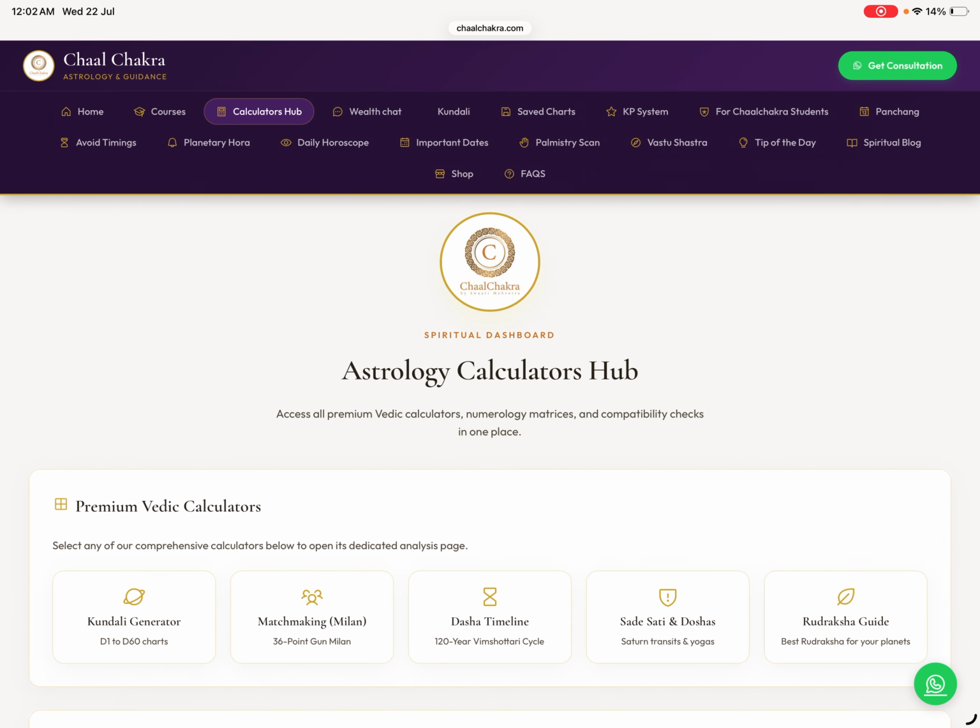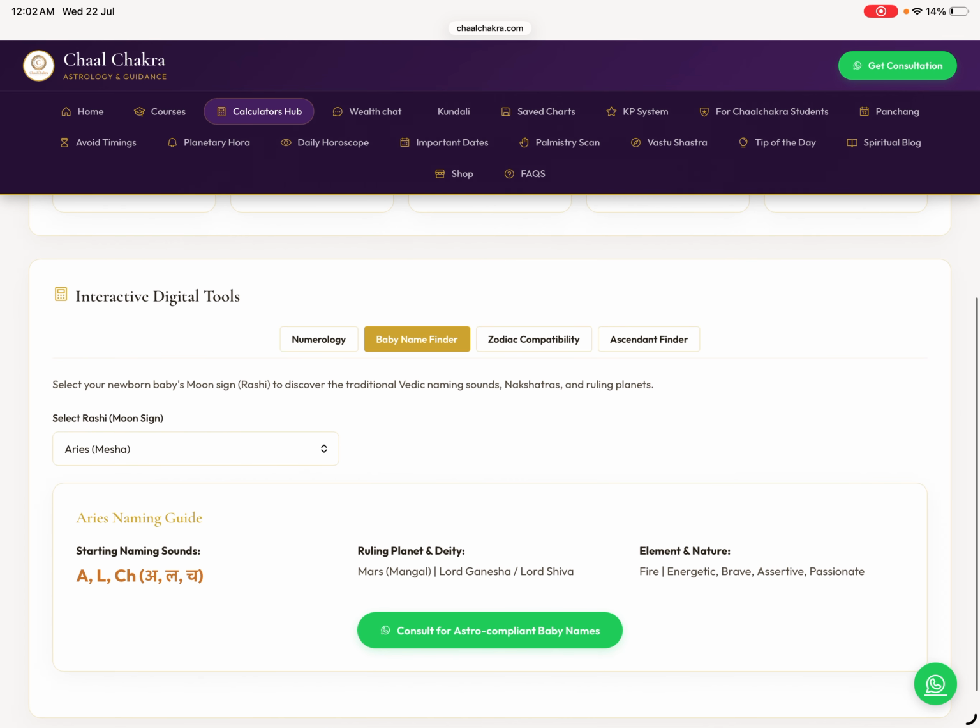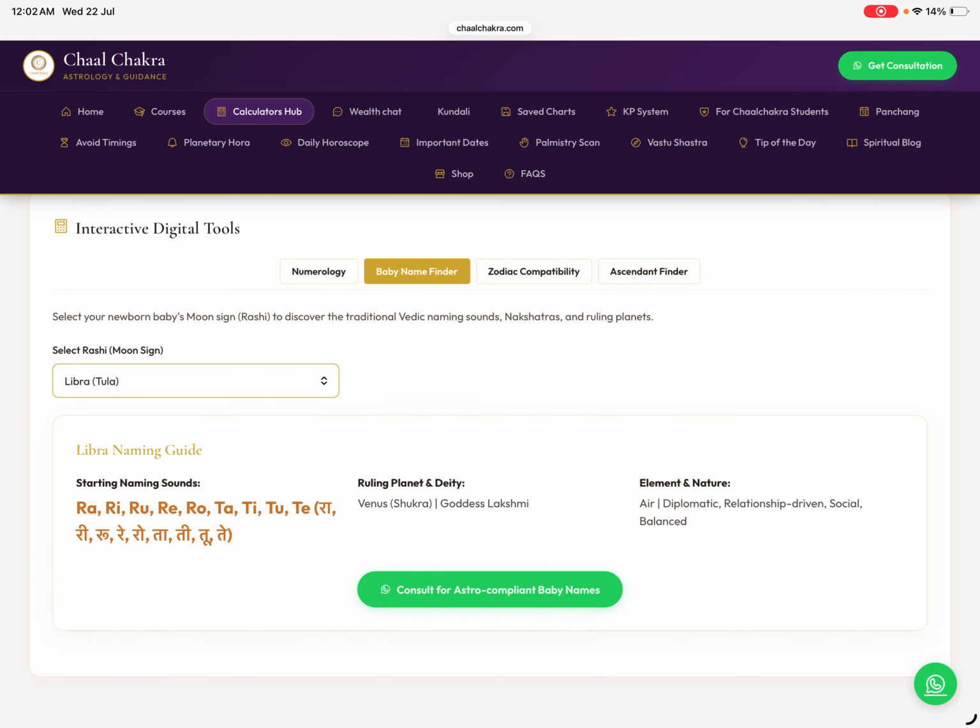Go to the calculator hub, choose your moon sign, Libra here, and check whether your name starts with these alphabets, because if your moon sign is Libra, your name should start with these. This will help you find out whether your name is right or not.